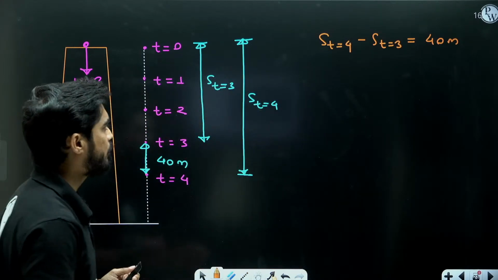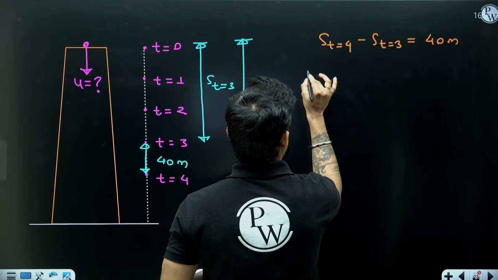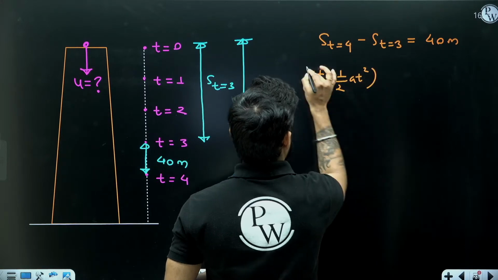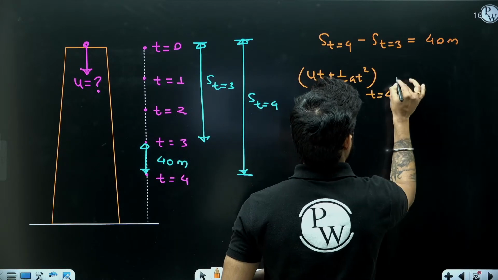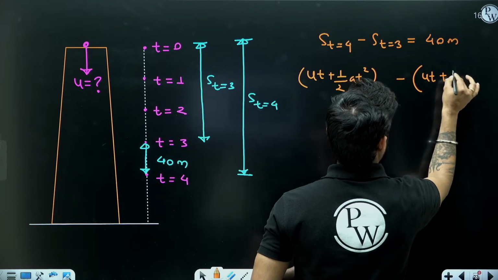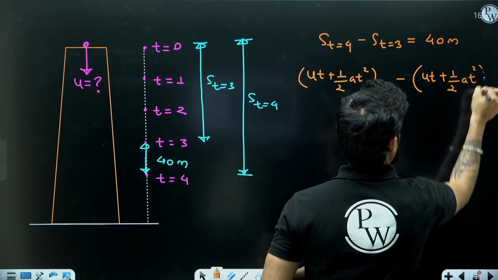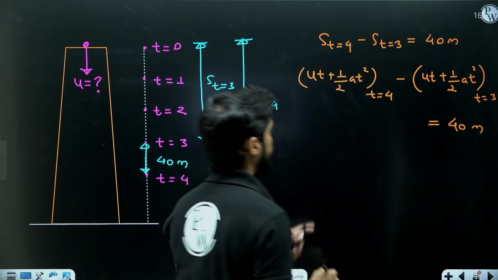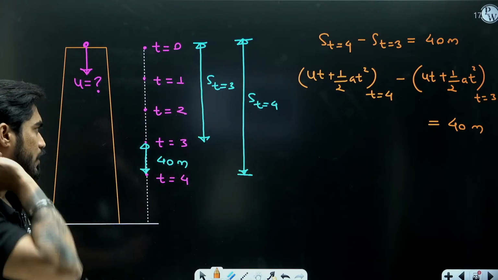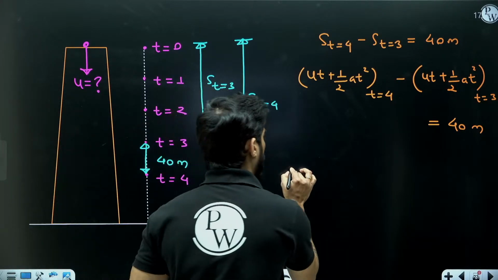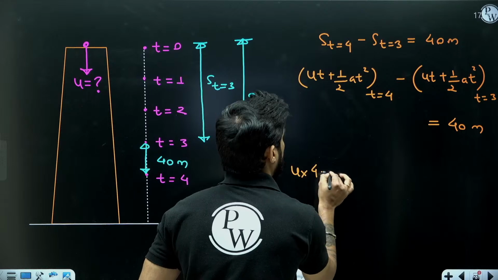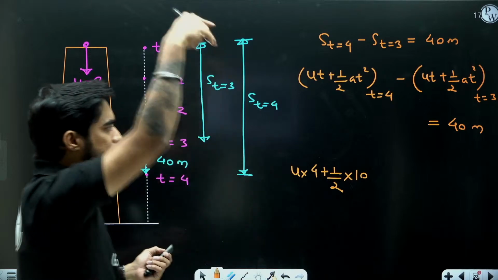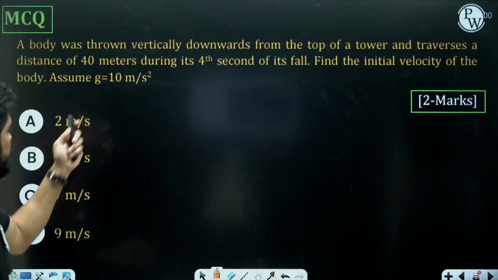So it will be ut plus half at square at t equals 4 seconds, minus ut plus half at square at t equals 3 seconds, equals 40 meters. Now put the values here. The initial velocity u in both cases will be the same, and the acceleration a will be equal to g because it is free falling.